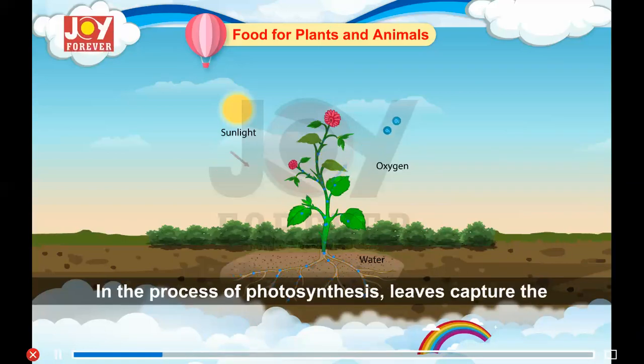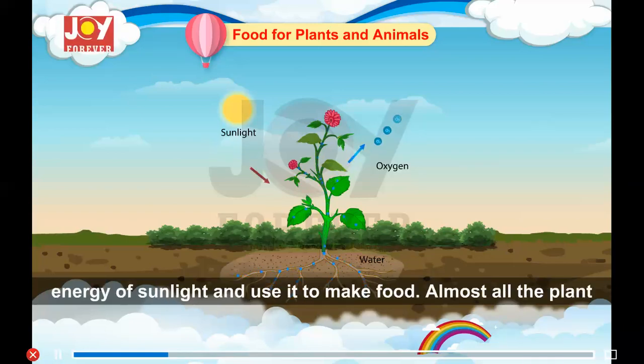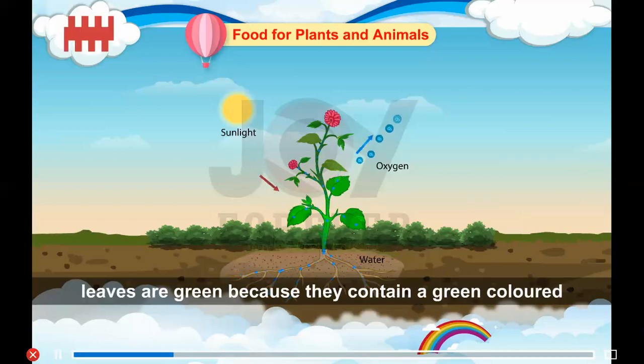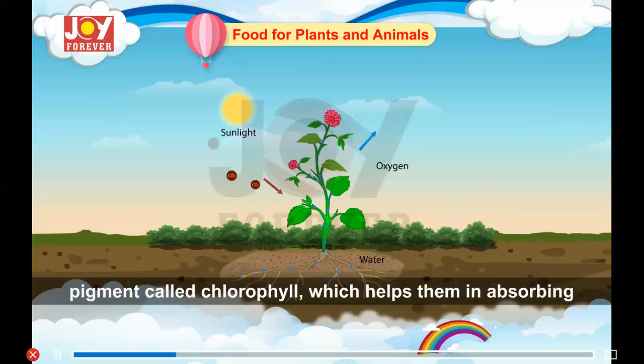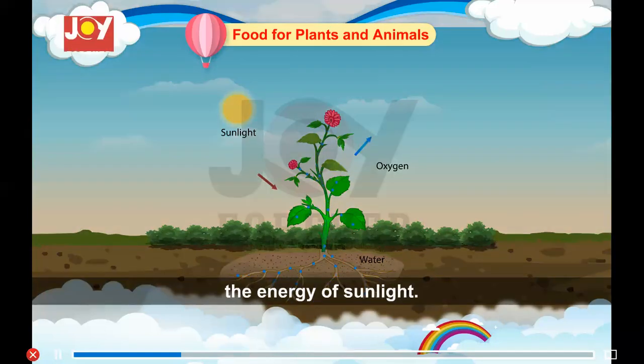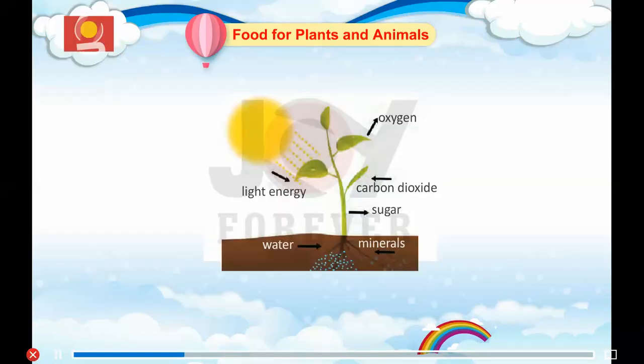In the process of photosynthesis, leaves capture the energy of sunlight and use it to make food. Almost all the plant leaves are green because they contain a green colored pigment called chlorophyll, which helps them in absorbing the energy of sunlight. Light energy, water, minerals, sugar, carbon dioxide, oxygen.